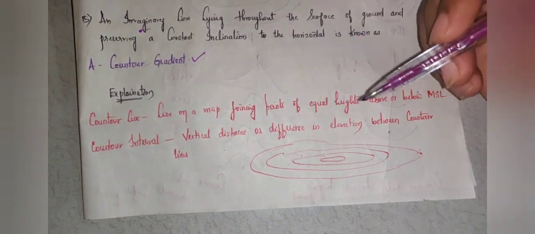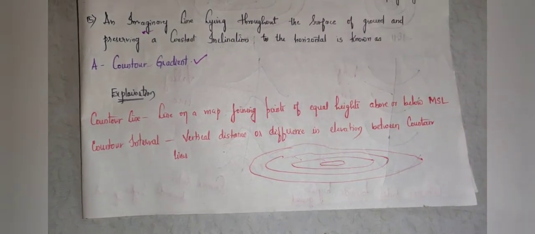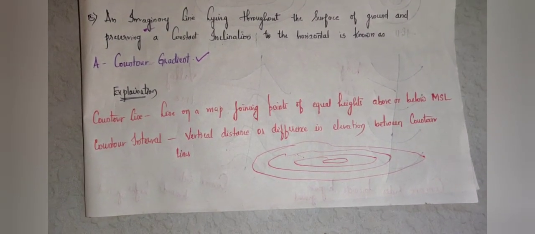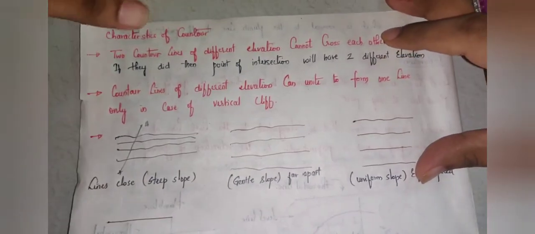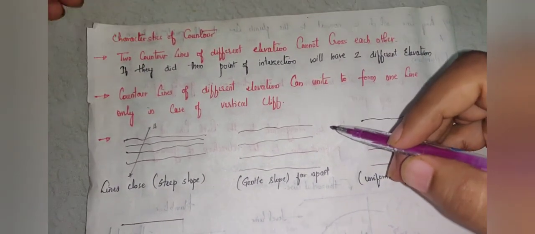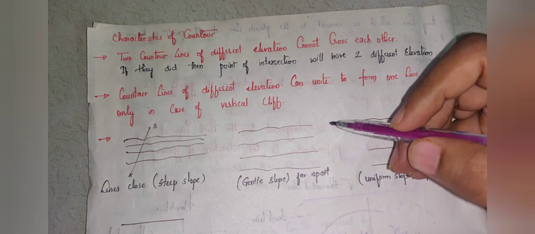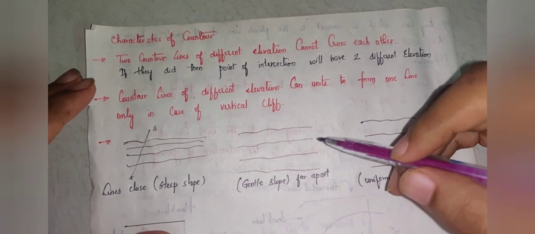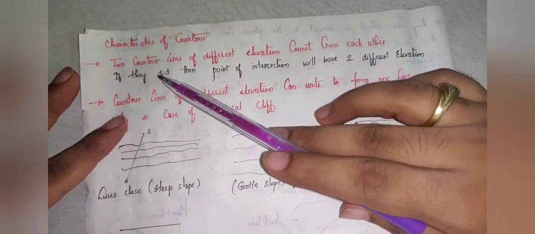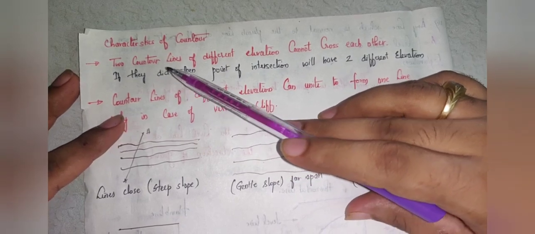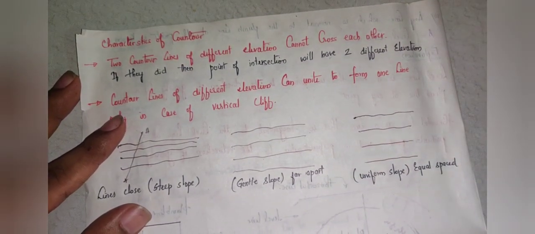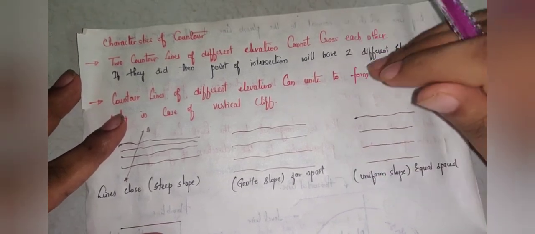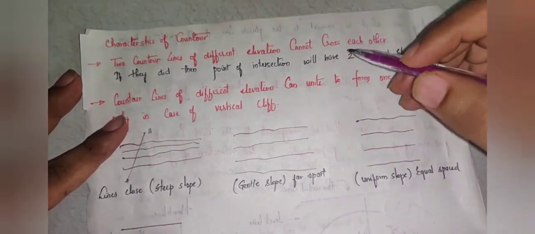Vertical distance or difference in elevation between the contour lines. A little bit more explanation on contours. The possible questions that may arise on concepts of contours are based on the characteristics of contours. The first thing I want to discuss here is, if there are two contour lines of different elevations, say 90 and 91, they cannot cross each other.